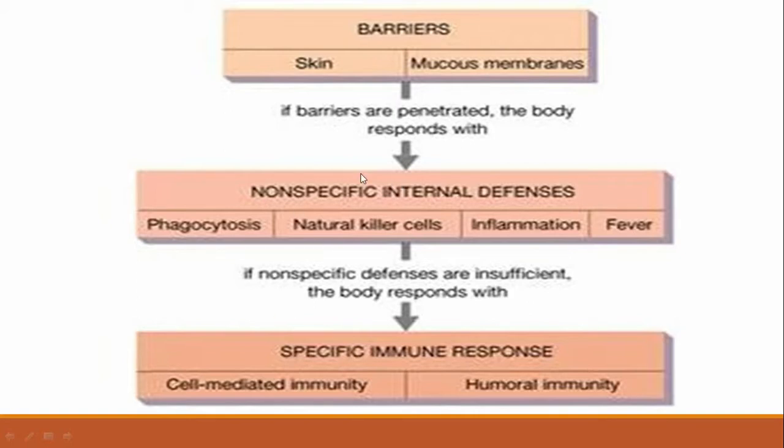Now, if the second line of defense also fails to stop the pathogens or to limit their growth, then the body responds with the third line of defense, which is a very specific immune response, and it includes cell mediated immunity and humoral immunity.